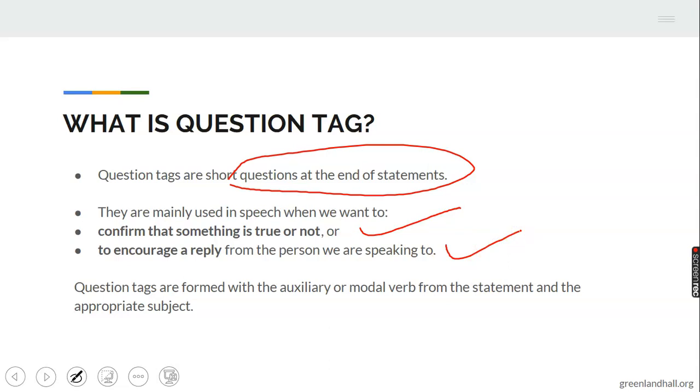And how are they formed? They are formed in 2 major ways. They are formed with the addition of an auxiliary or modal verb and the appropriate subject. And that subject has to be in the pronoun form. E.g., didn't he? Didn't will take auxiliary verb and the appropriate subject, which is he.